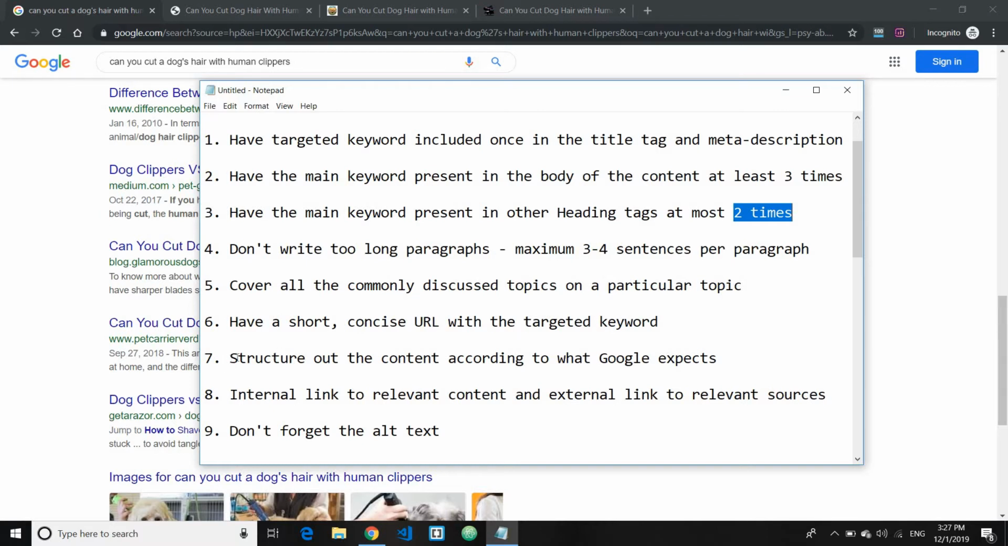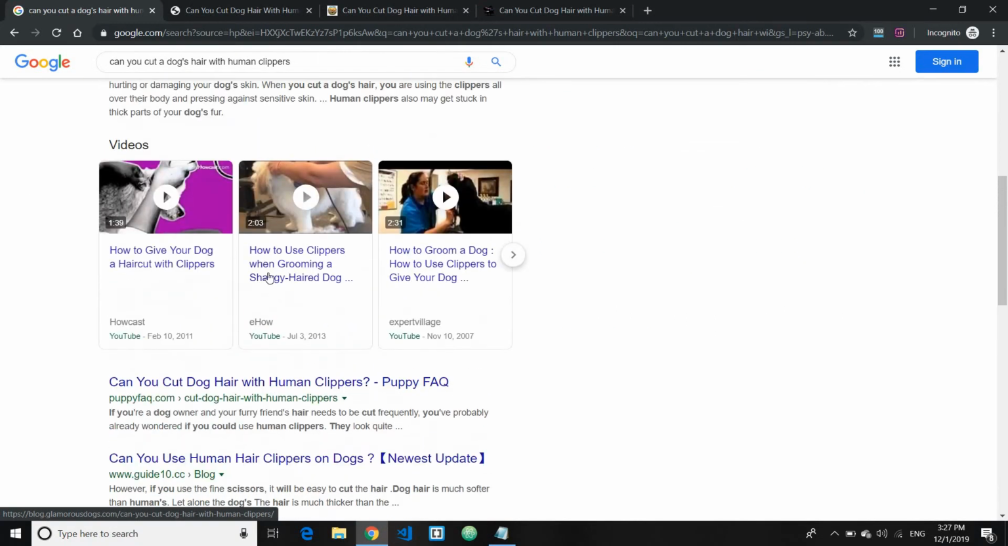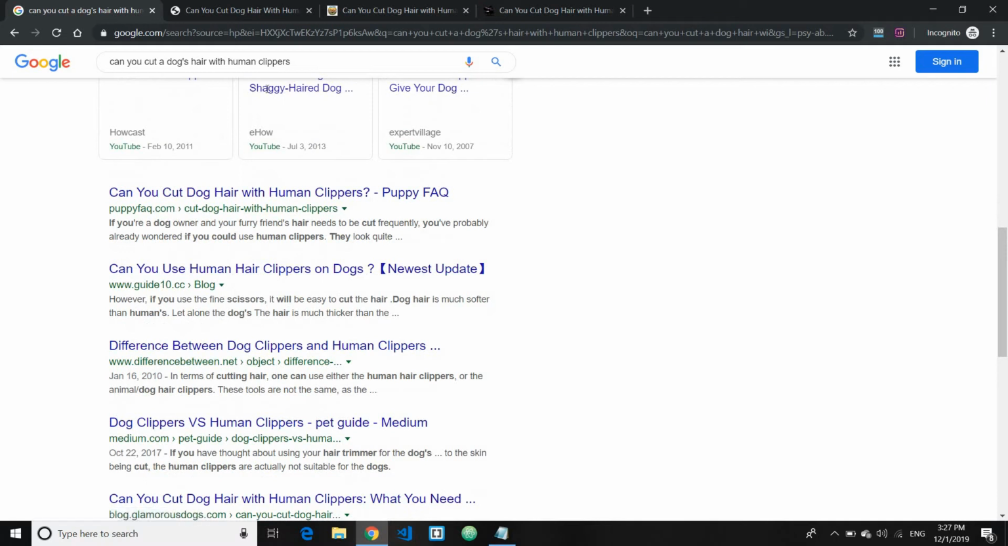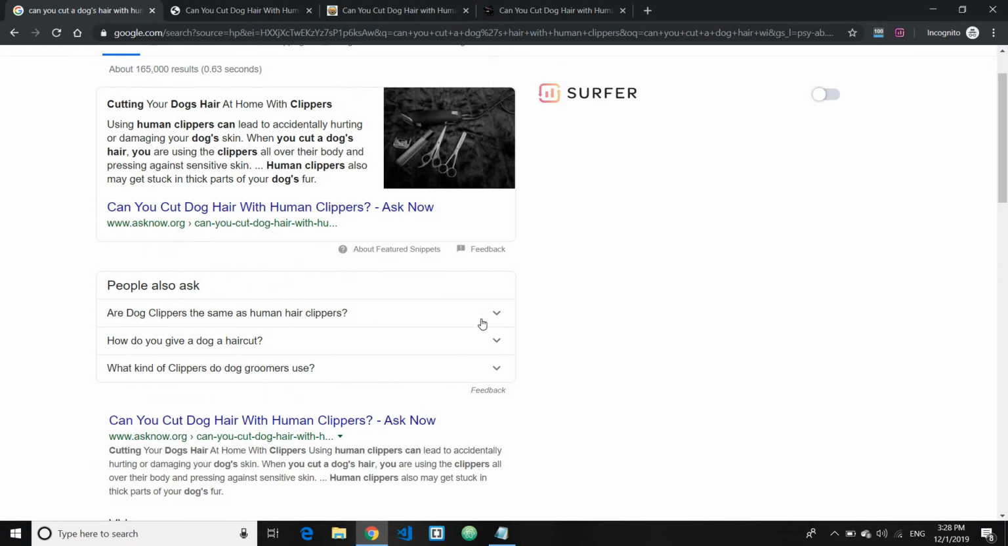Okay, the seventh point is to structure the content according to what Google expects. Structuring our content according to what the majority of results ranking on the first page are doing is such an important thing, because this deals with how Google interprets the website, or how the content should be structured. For example, if the majority of the content ranked on the first page is a list type, like 1, 2, 3, 4, 5, 6, then you would need to structure your content accordingly as well.